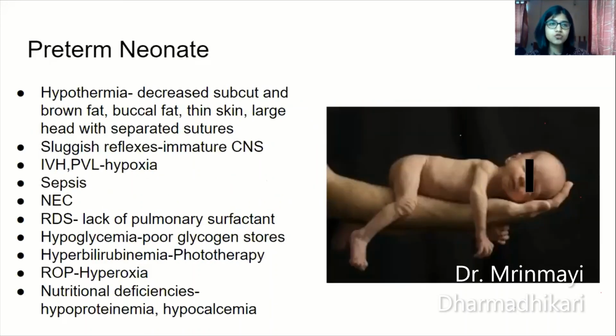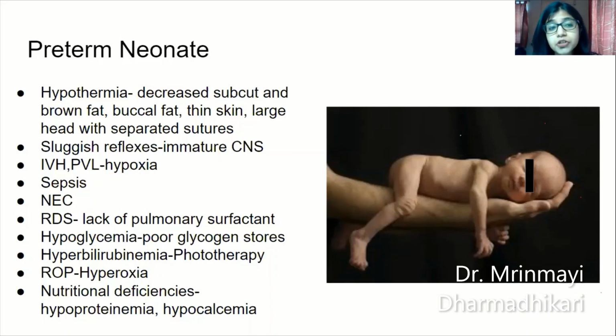Coming to the end product of our lecture, that is the preterm neonate. What are the complications suffered by this tiny baby? One is hypothermia. As you can see, the body is very small and the head is bigger as compared to the body. So the surface area of the head is larger. This gives rise to hypothermia due to decreased subcutaneous and brown fat, decreased buccal fat, thin skin, large head with separated sutures. Second, sluggish reflexes due to immature CNS.